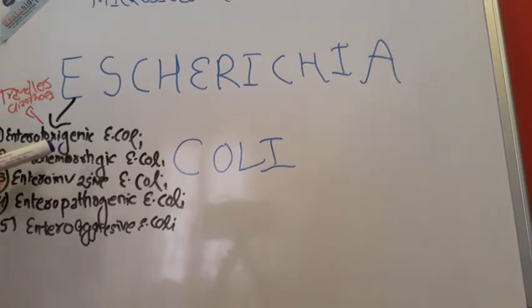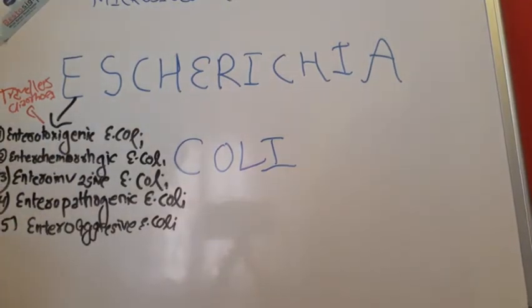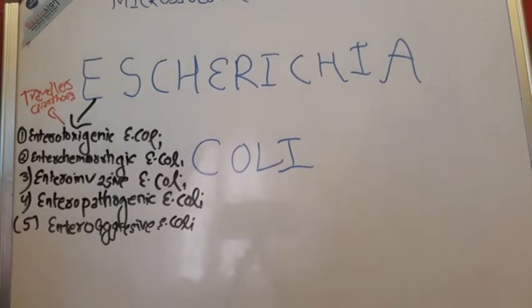This enterohemorrhagic E. coli causes the bloody diarrhea. Hemorrhagic means blood, so it causes the bloody diarrhea.